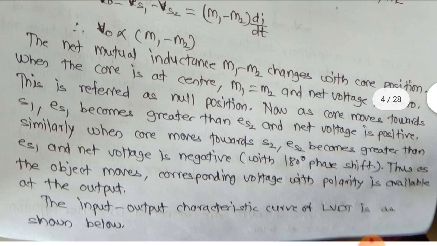It is stated here when the core is at the center, M1 is equal to M2 and net voltage is 0. This is referred to as the null position. As the core moves towards S1, VS1 becomes greater than VS2 and net voltage is positive. When the core moves towards S2, your VS2 becomes greater than VS1 and net voltage becomes negative, 180 degrees phase shift.